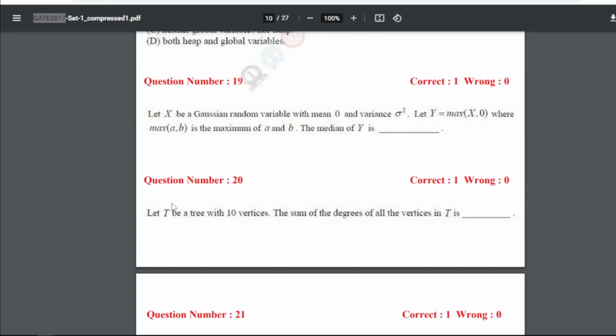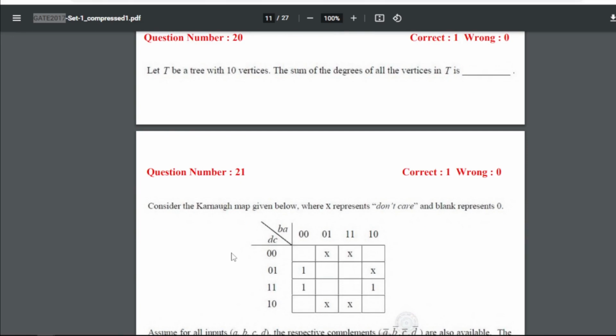Now question number 20, that is let T be a tree with 10 vertices. The sum of the degree of all the vertices in T is what? So for 20, our answer is 18.0, right? Because there are 10 vertices, then we have to calculate the sum of degrees for all those vertices.